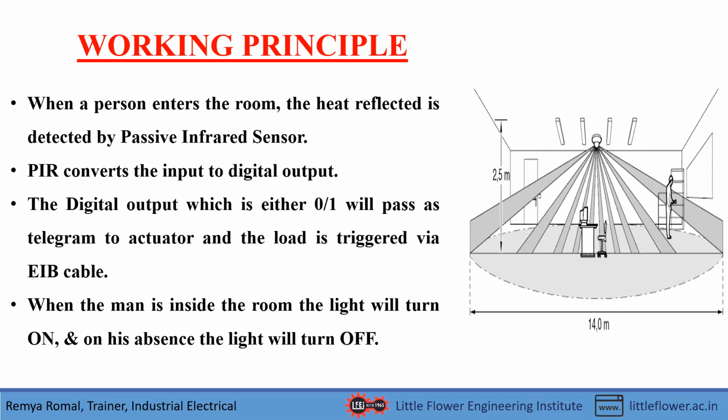And when he leaves the range of the sensor, the light will turn off. That means in metro station washrooms, you can see that there are no switchboards to control the lights. There is only this sensor, and the sensor detects our presence and the light automatically turns on.